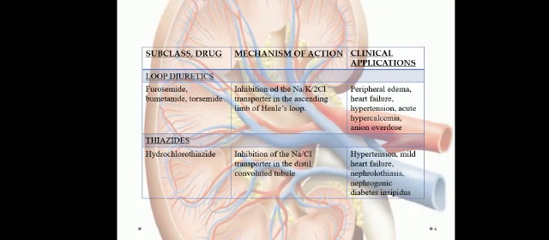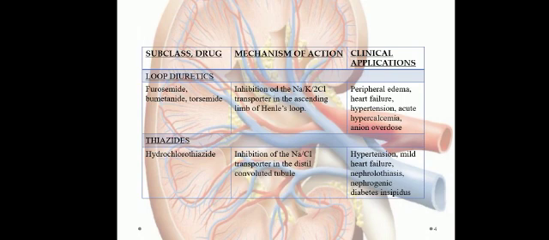Now we have loop diuretics. The common drugs include furosemide, bumetanide, and torsemide. They work by inhibition of the sodium, potassium, chloride transporters in the ascending limb of the loop of Henle, and these are used in peripheral edema, heart failure, hypertension, acute hypercalcemia, and anion overdose.